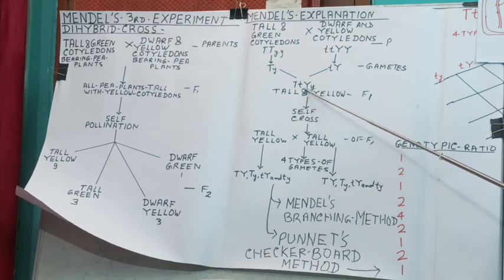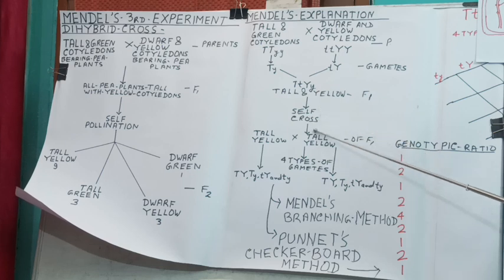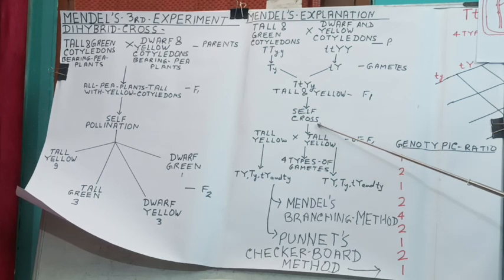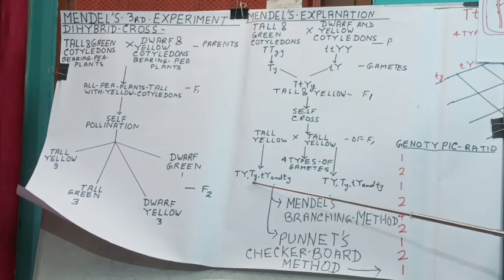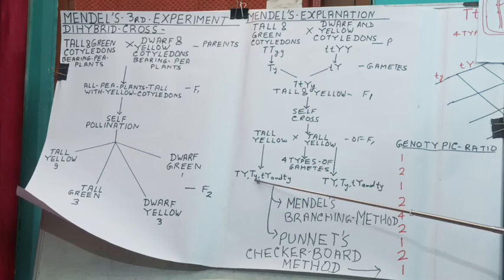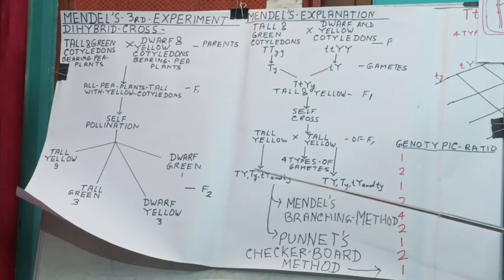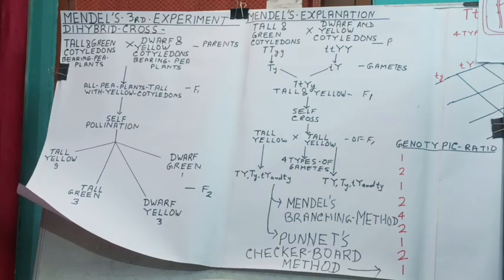Capital Y for yellow was dominant over small y for green. Now, when a self-cross was made of these individuals of the F1 generation, first of all, they will form 4 types of gametes: capital T capital Y, capital T small y, small t capital Y, and small t small y. You can imagine it by playing cards, that there is